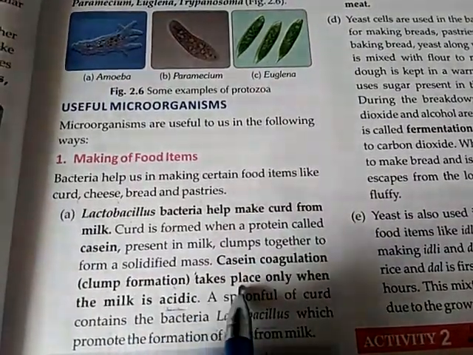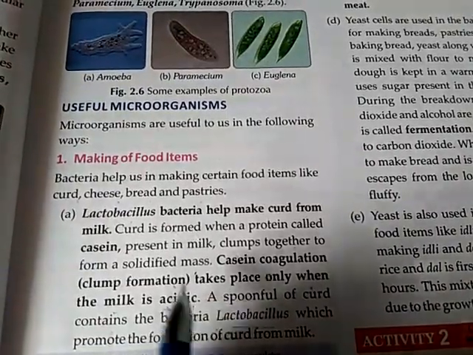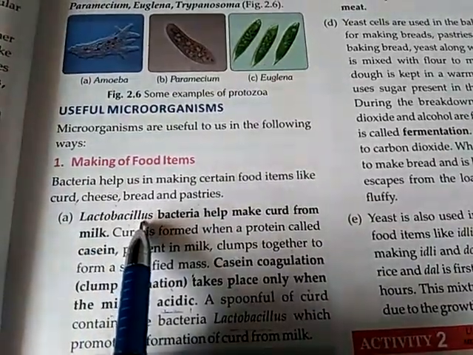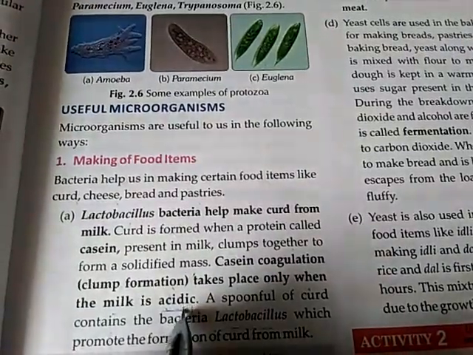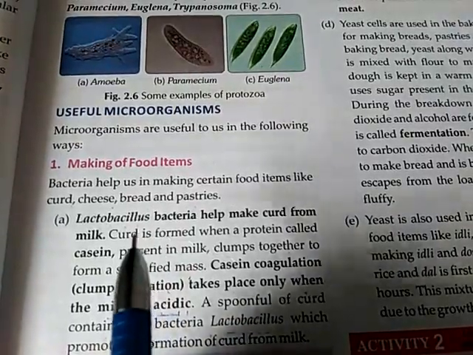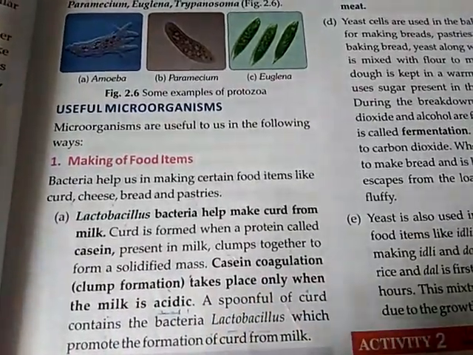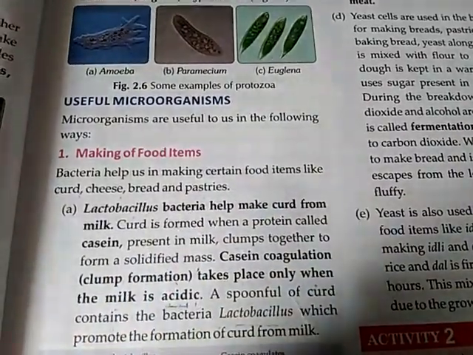And clump formation takes place only when the milk is acidic. So Lactobacillus bacteria make the milk acidic, and that's how curd is formed from the milk with the help of Lactobacillus bacteria.